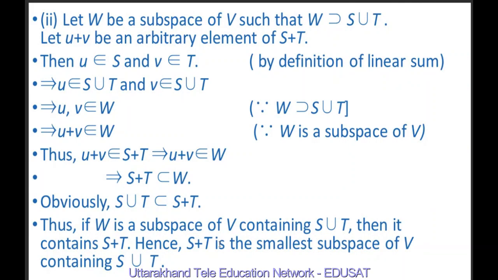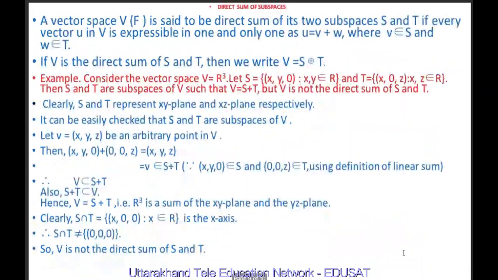Hence, we have shown that u plus v, an element of S plus T, belongs to W; that is, u plus v belonging to S plus T implies u plus v belongs to W, and therefore S plus T is a subset of W. Obviously, S union T is also a subset of S plus T. Thus, if W is a subspace of V containing S union T, then it contains S plus T. Hence, S plus T is the smallest subspace of V containing S union T.